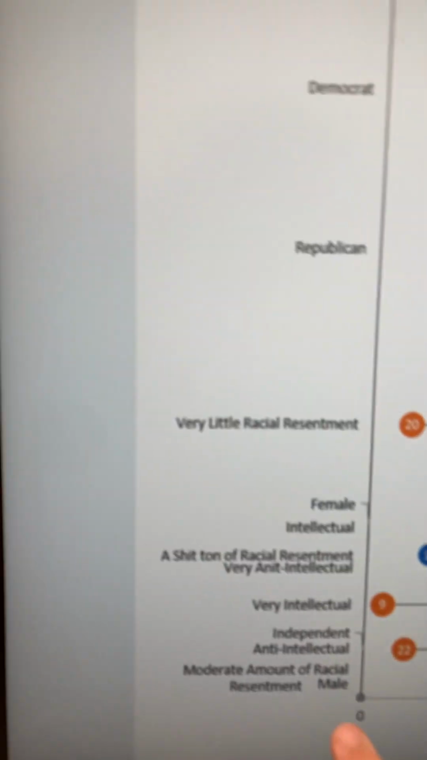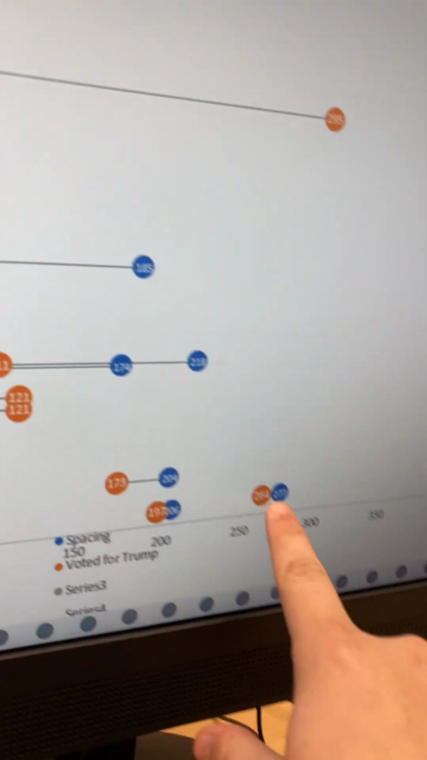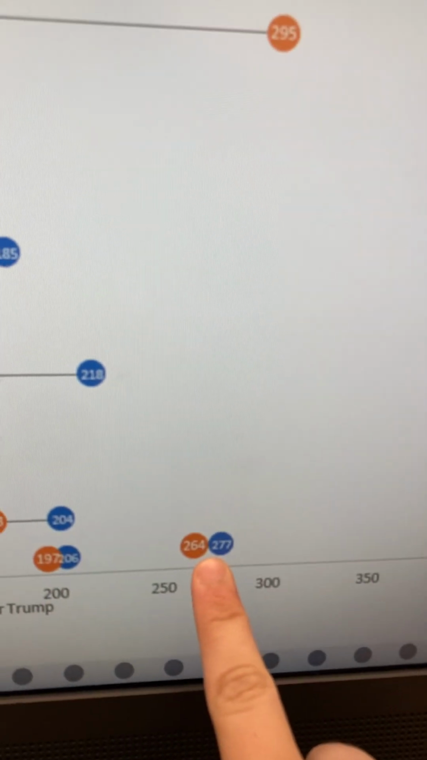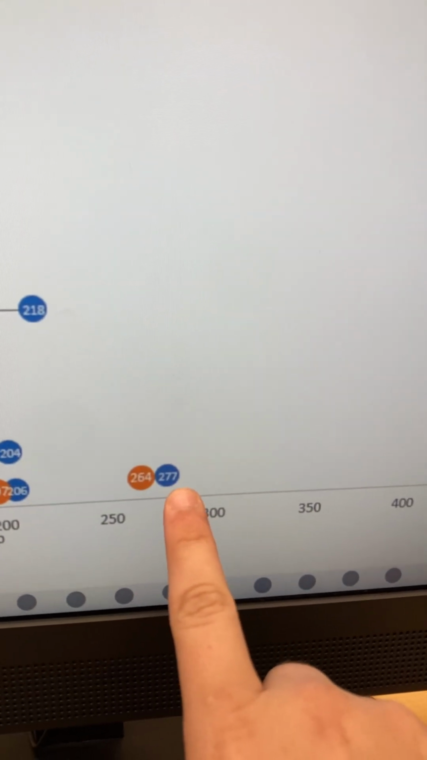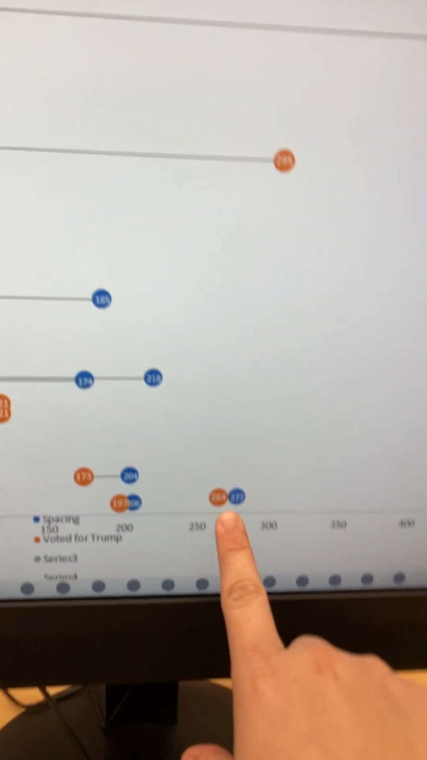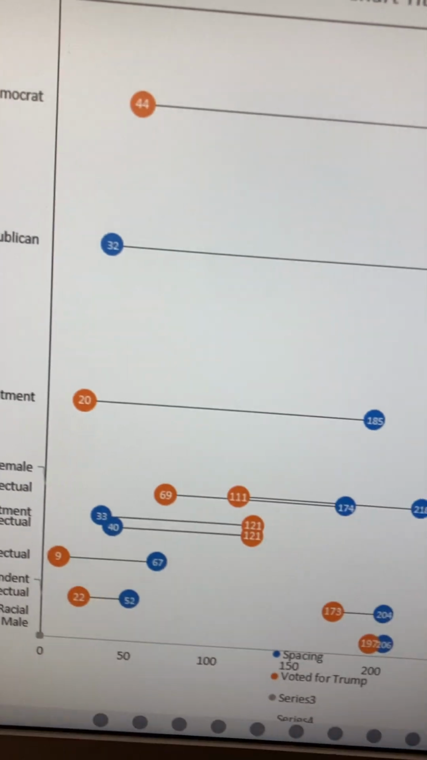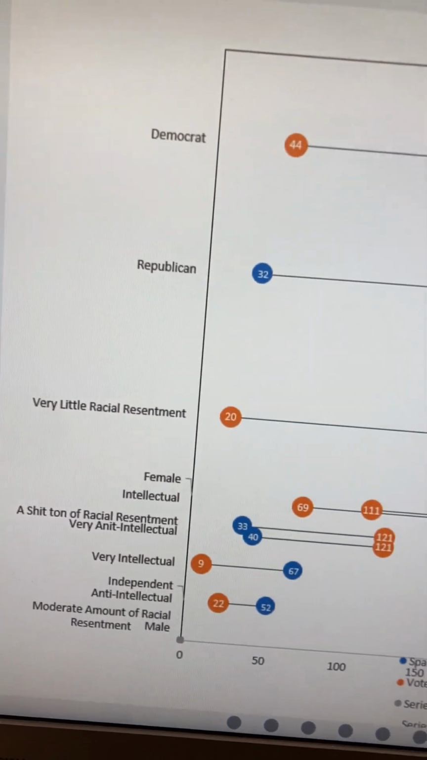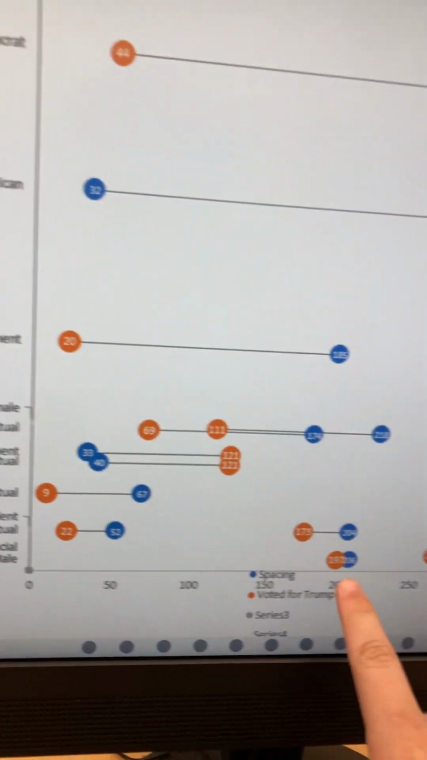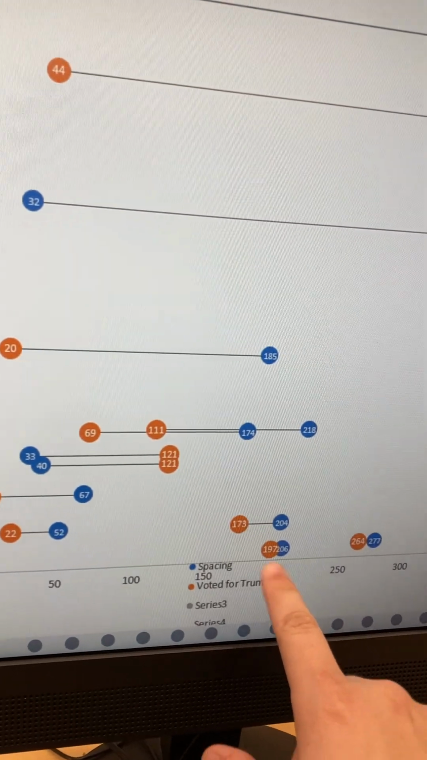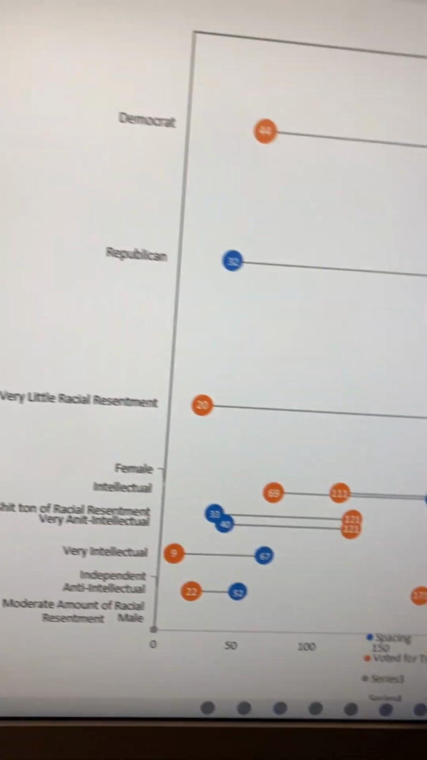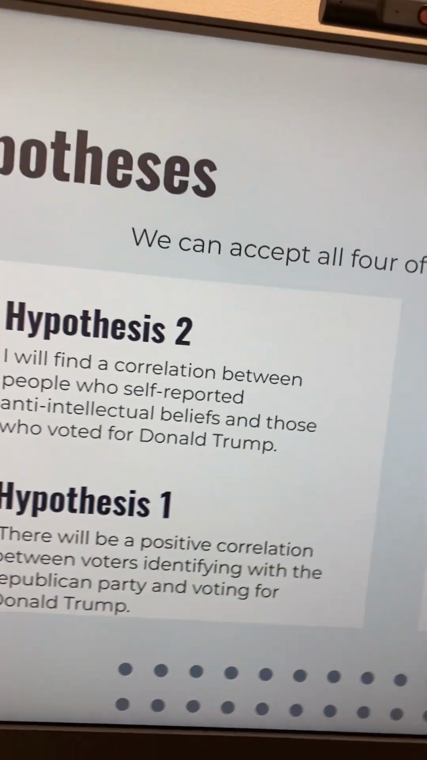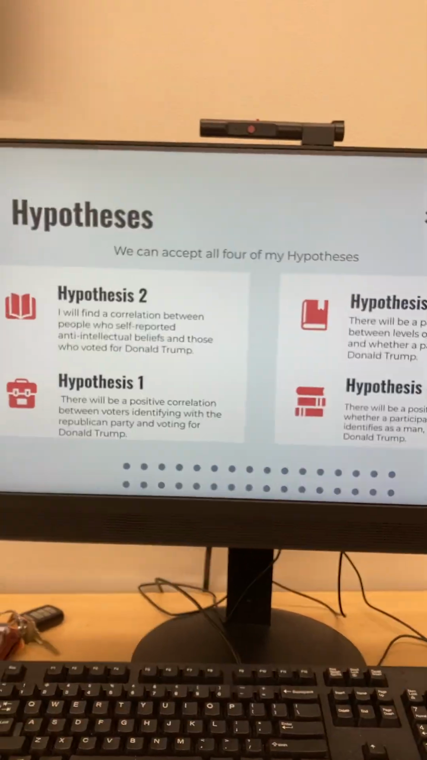Kind of interesting though. Moderate amount of racial resentment is right here. We have 264 people with a moderate amount of racial resentment who voted for Trump, and 277 that have a moderate amount of racial resentment that voted for someone else. So that one was also another interesting outlier. Yeah, maybe I do see the value in creating a better axis, but I didn't. And then male, we have 206 males that voted for Trump, and 197 males that voted for someone else. All right, sick. So we can accept all 4 of my hypotheses.